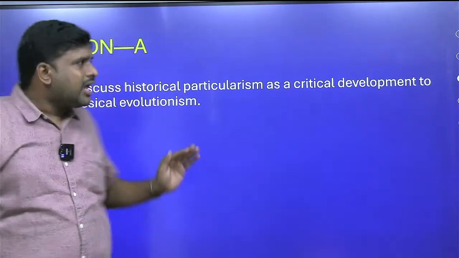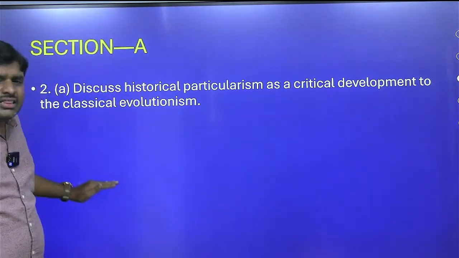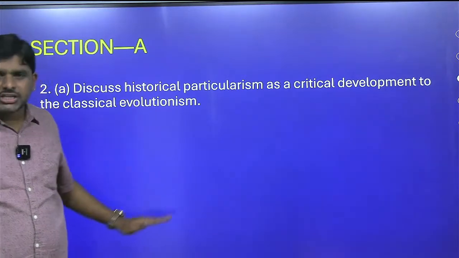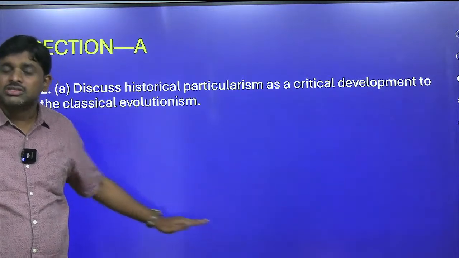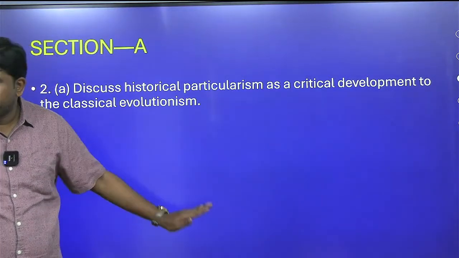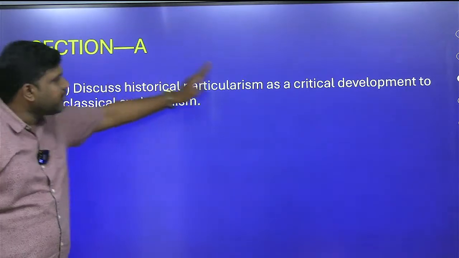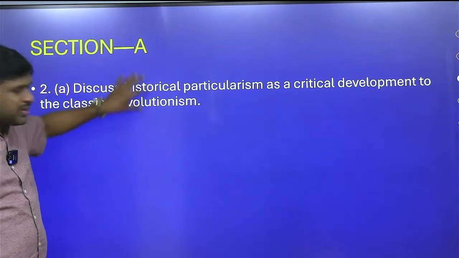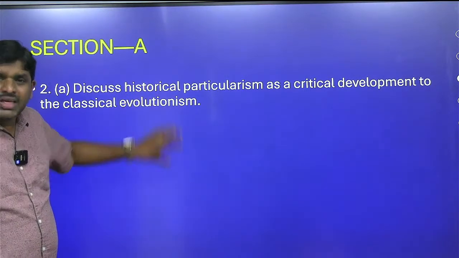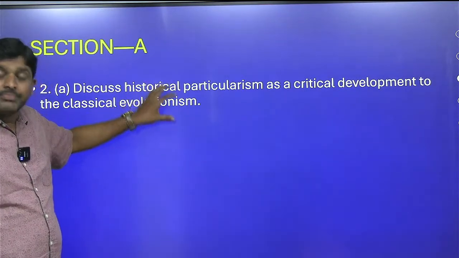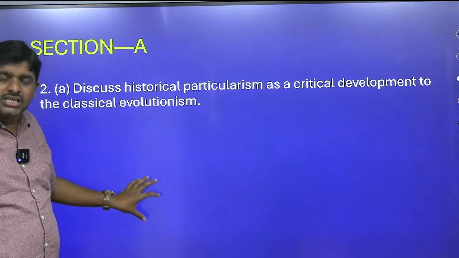That you will write. After writing that, you will mention that in this school they gave primacy to history, not to the psychic unity of mankind or the thought process. Every culture is because of history. In that way, we should write classical evolutionism, characteristics of classical evolutionism, criticism of classical evolutionism, and the answer, which is historical particularism, the characteristics of historical particularism, and a conclusion.